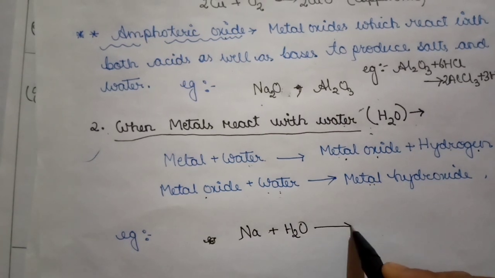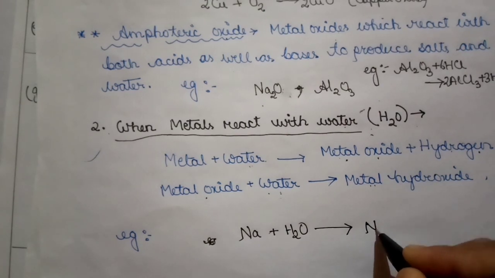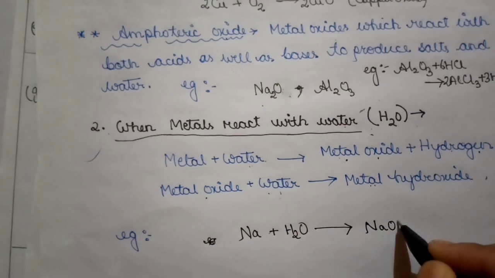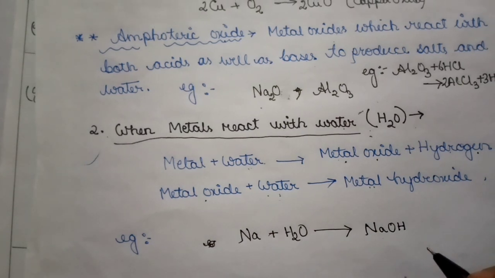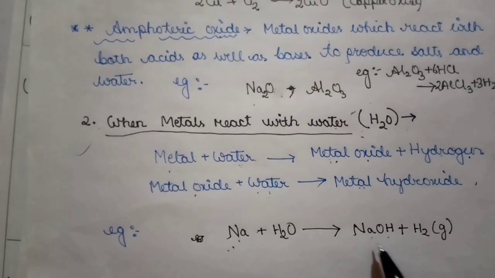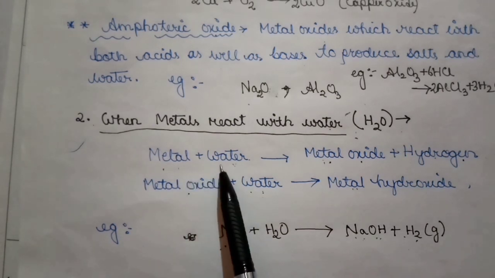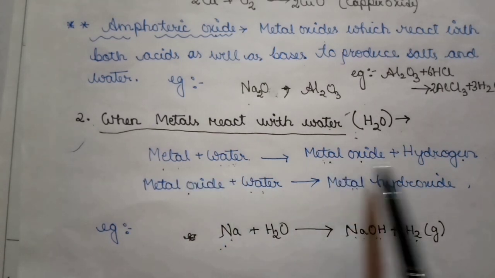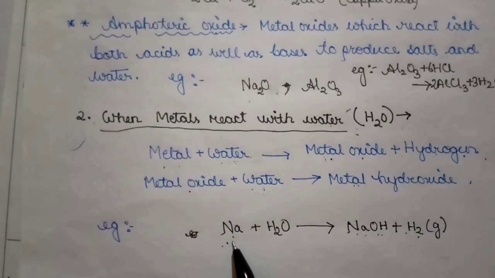They will result in sodium hydroxide plus hydrogen. But we came to know that when metals react with water, they give a metal oxide plus hydrogen. But in the case of sodium, what happened?